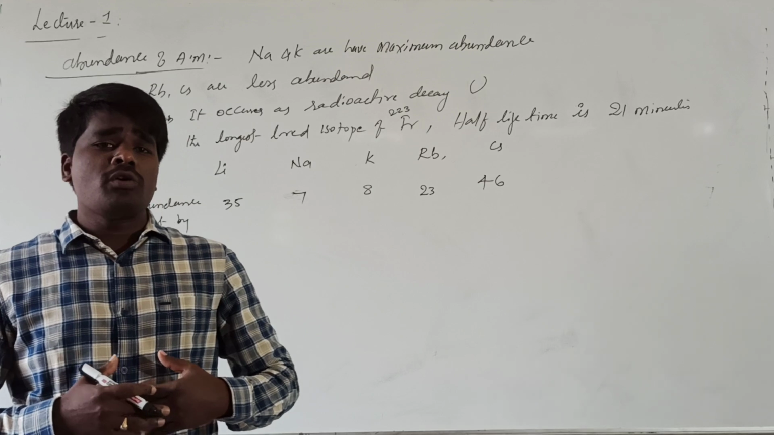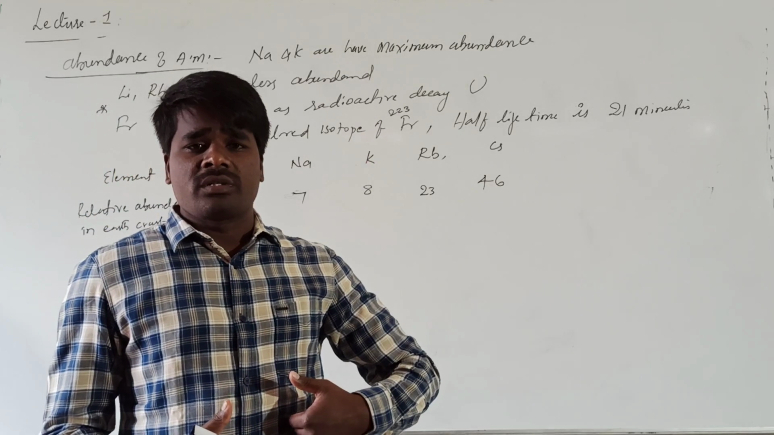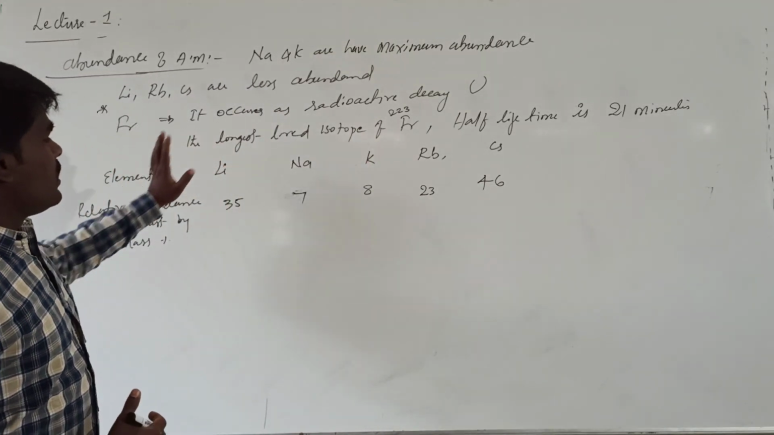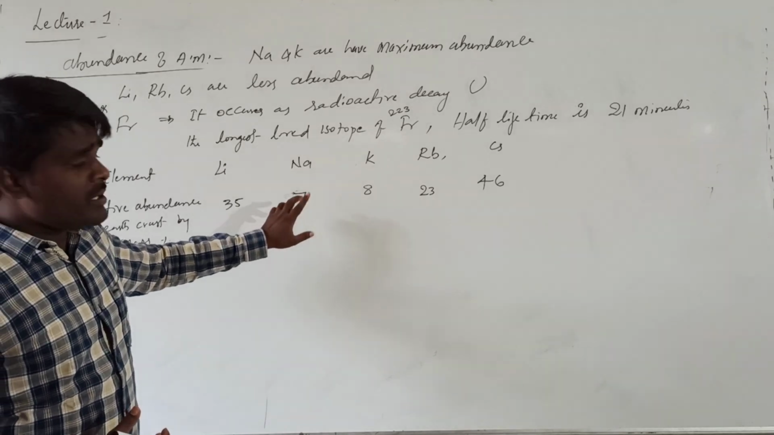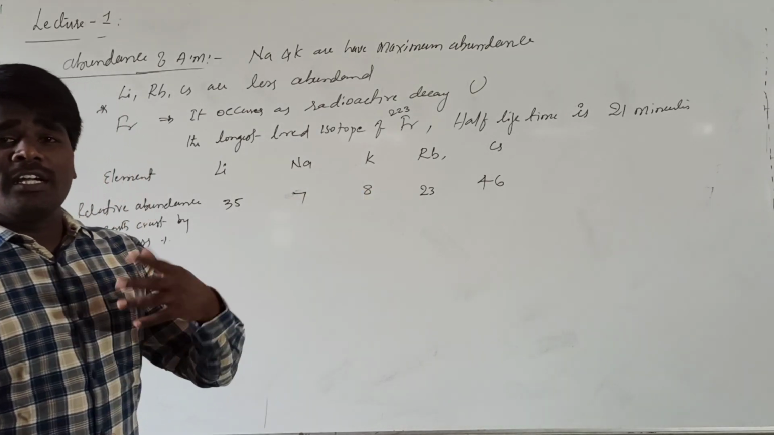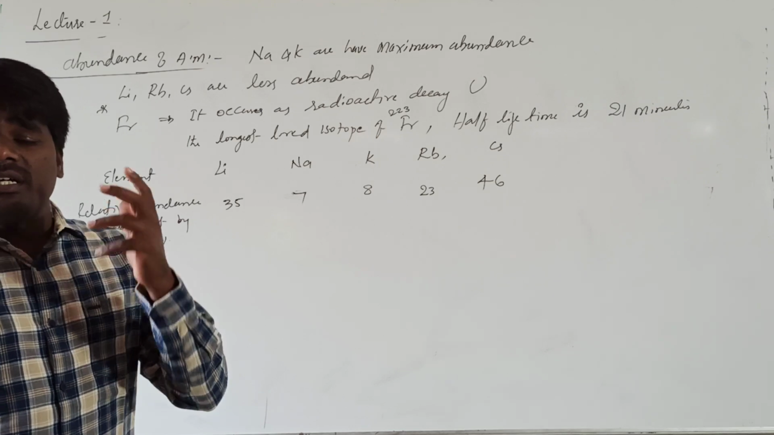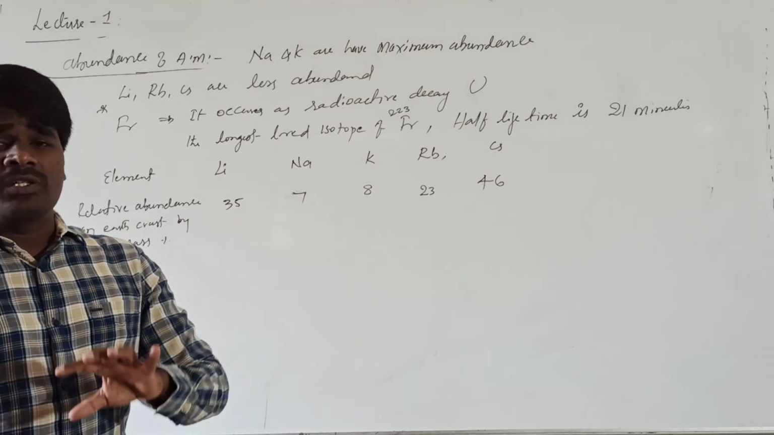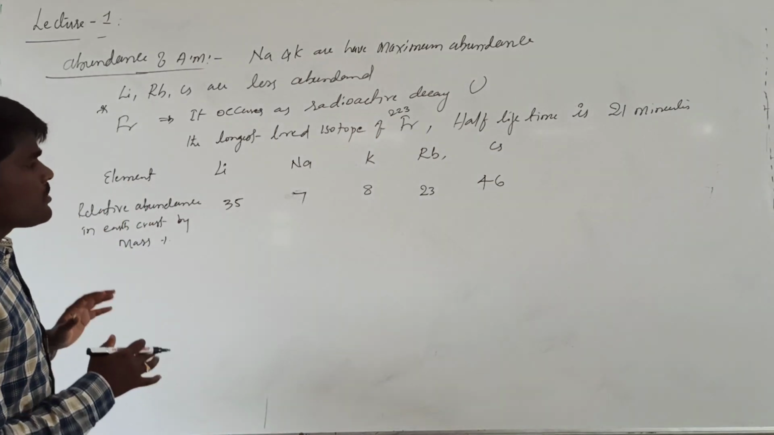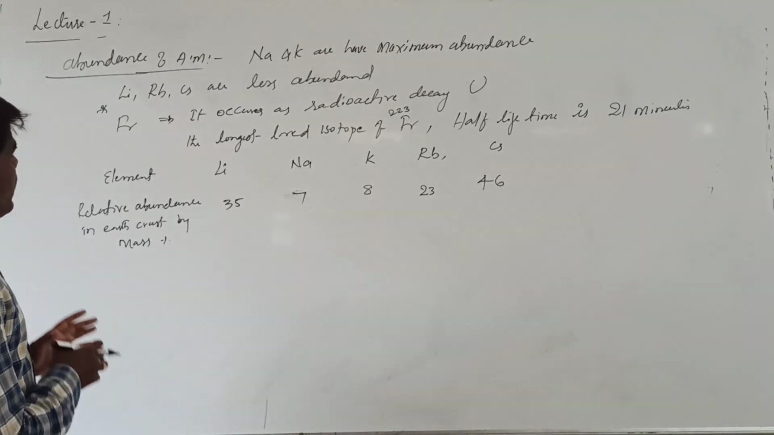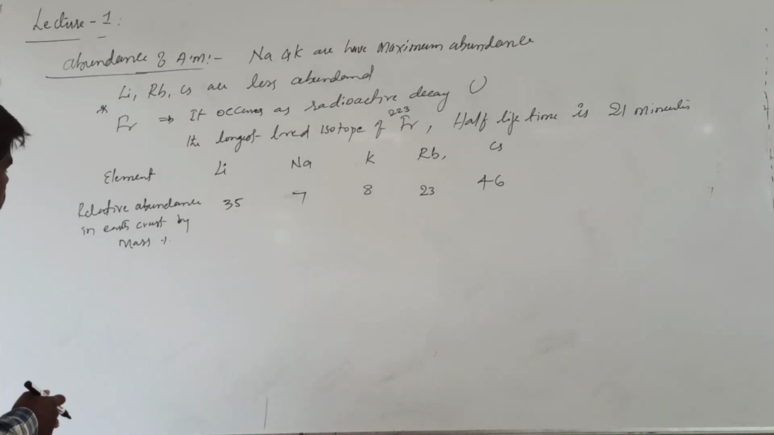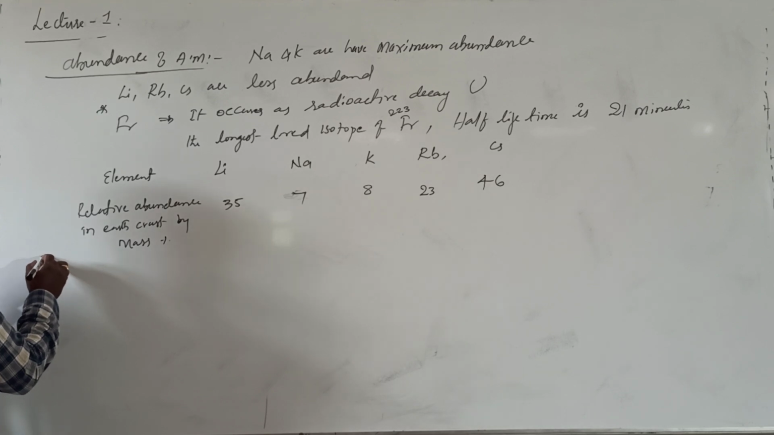In the earth crust, the most available element will be the oxygen. In that sequence, if you are talking, sodium is the seventh most available element in the earth crust, and potassium will be the eighth most available element in the earth crust by its mass percentage or weight percentage. This is about their abundances. And after abundances, we will talk about their electronic configuration.